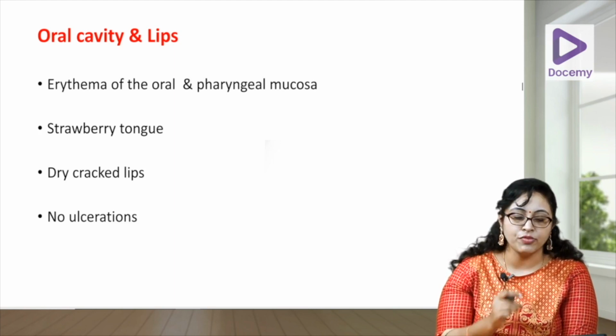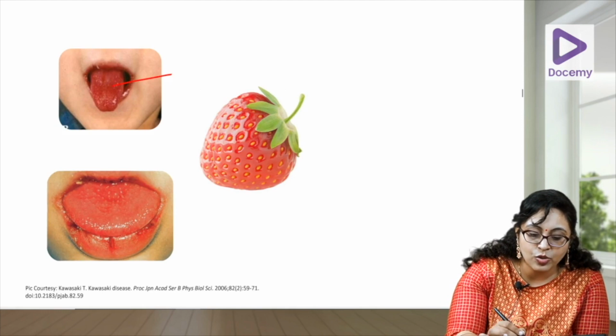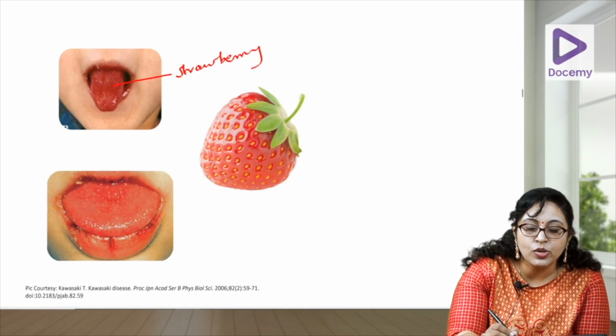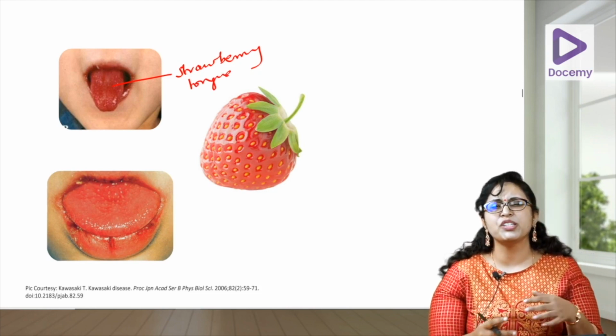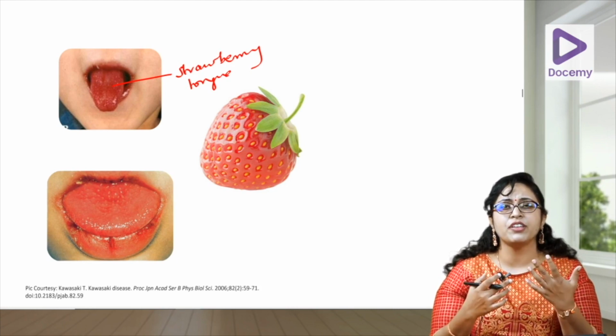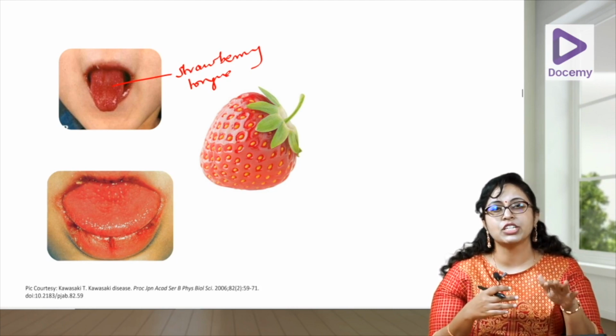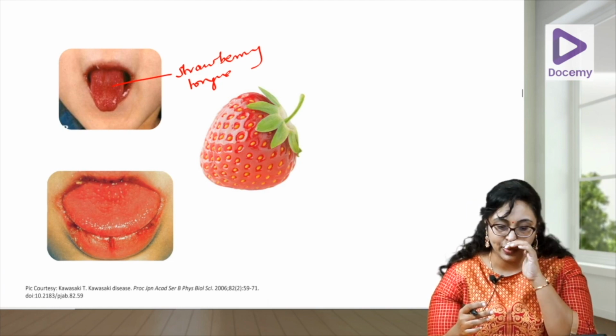Oral cavity changes: usually there is erythema of the oral cavity, of the tongue, of the lips. Cracking of the lips may occur, but there will be no ulceration. It is also known as the strawberry tongue. There are two differential diagnoses, one is Kawasaki disease, another is scarlet fever. That is why it is very difficult. Scarlet fever can also present with rash and high grade fever, but usually when the rash appears, the fever comes down, and when you give an antibiotic, the fever comes down in scarlet fever.